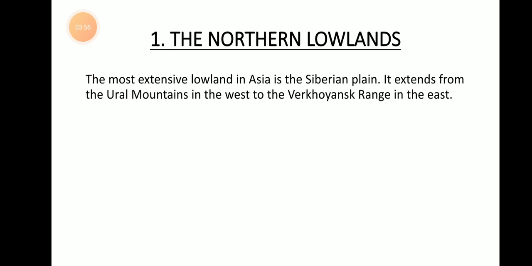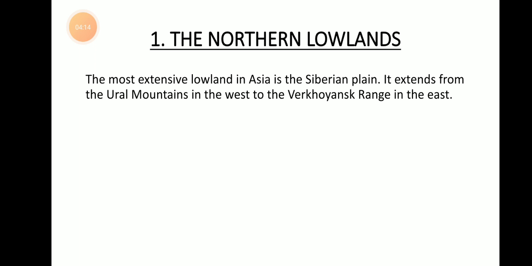These two places are located in Russia only. The Ural Mountains are located in the northwestern part of Russia, and the Verkhoyansk Range is located in the northeastern part of Russia.